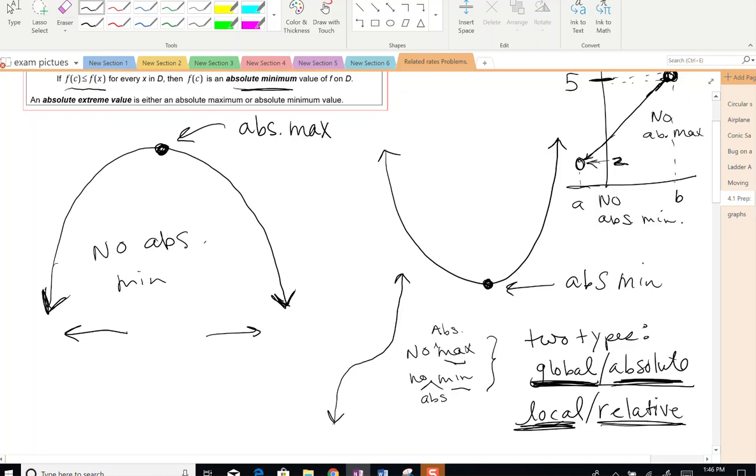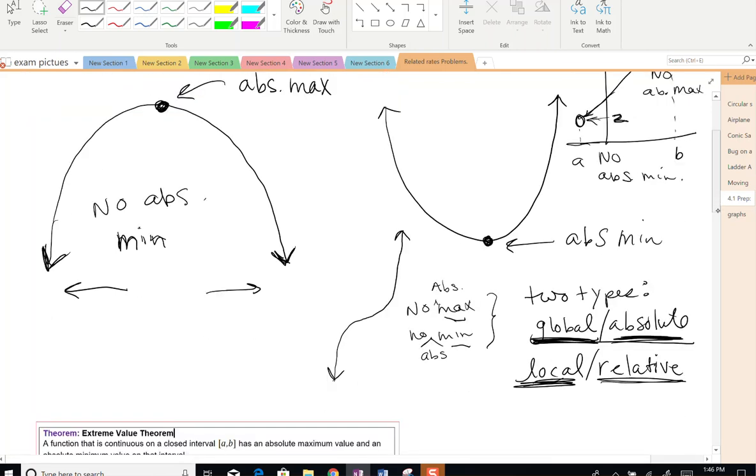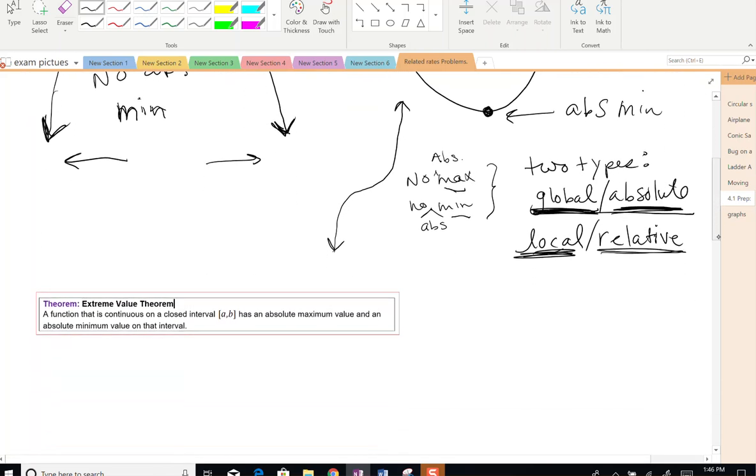There we go. So we want to make sure that we are identifying what type of absolute max or absolute min or global max, global min, local max, local min that we have found. We don't just say min or max. I mean, you could say that, but you would not be clear. And you don't always have a graph that you're working with.